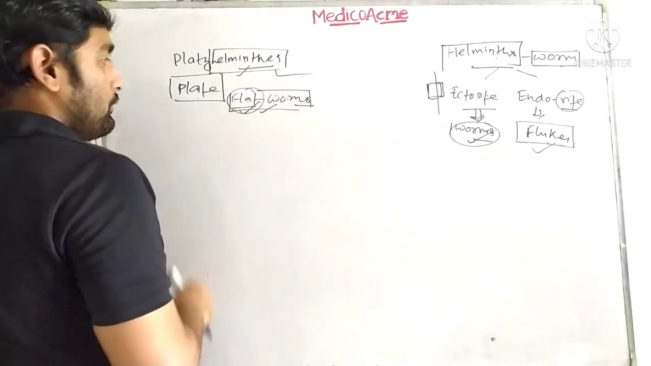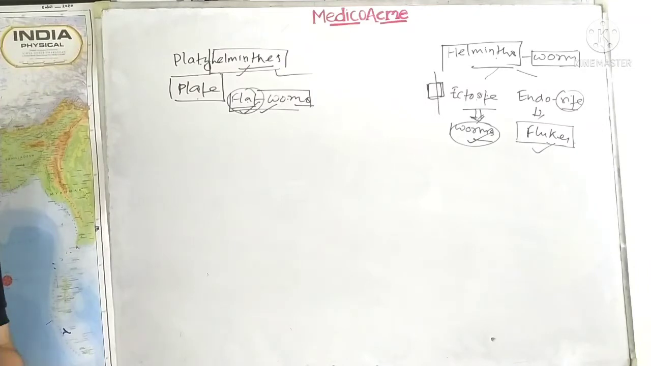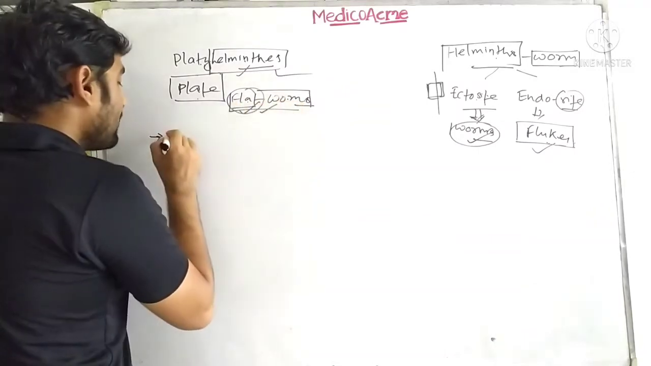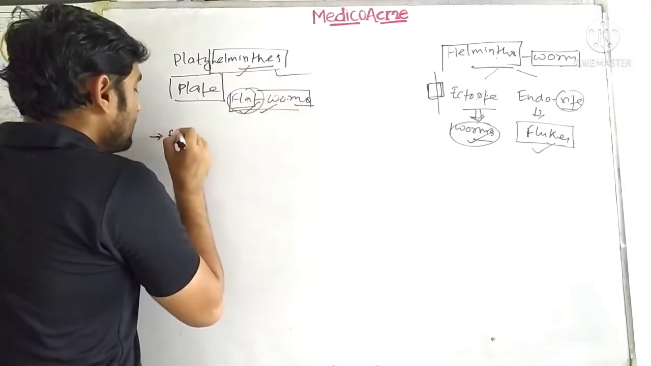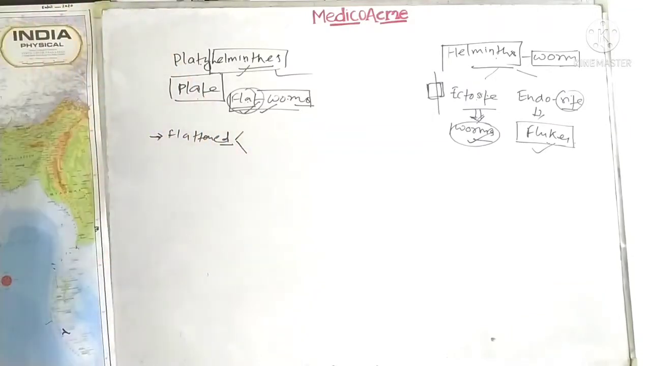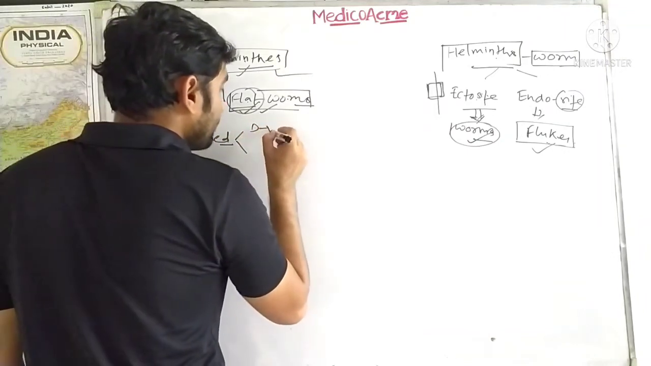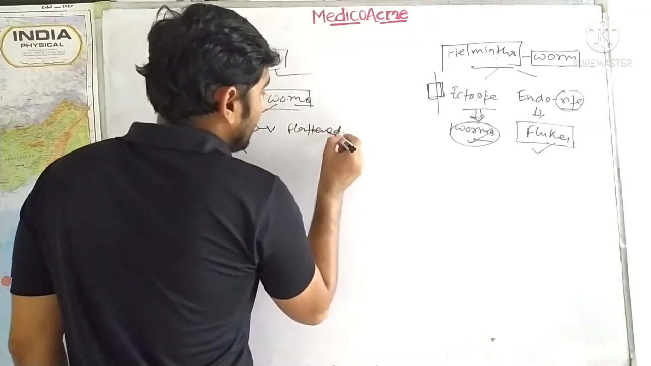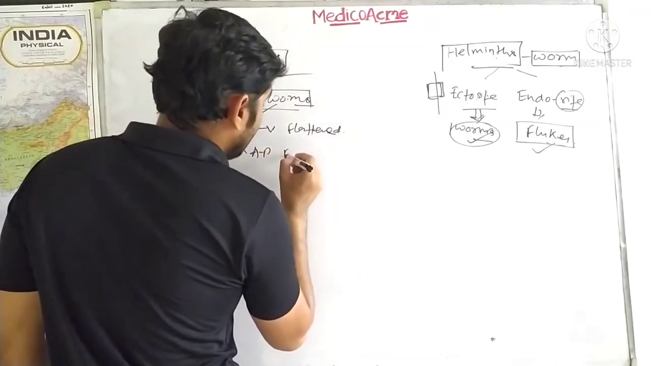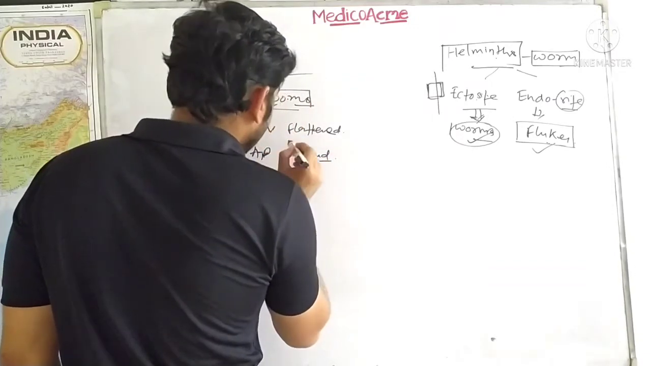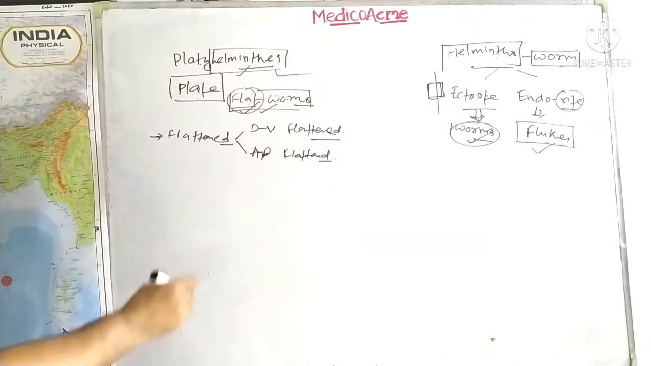So guys, what are the characteristic features of the organism, and how are they taxonomically important? The first characteristic is that it has a flattened body. Flattened can be of two types: first, dorsoventrally flattened or DV flattened, or second, anterior-posteriorly flattened. Now I'll give you an example of each.